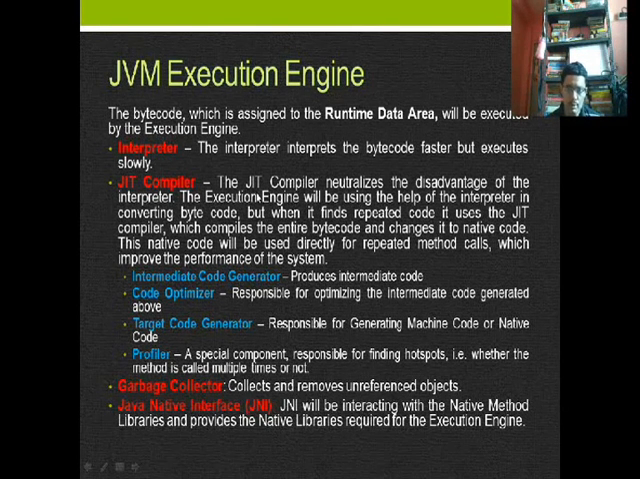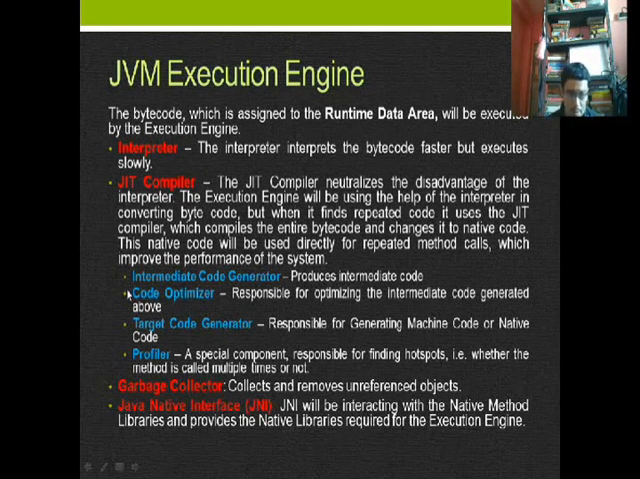Now the JIT compiler. The JIT compiler neutralizes the disadvantage of the interpreter. What it does: the execution engine uses the help of the interpreter in converting byte code, but when it finds repeated code, it uses the JIT compiler, which compiles the entire byte code and changes it to native code. This native code will be used directly for repeated method calls, which improves the performance of the system.